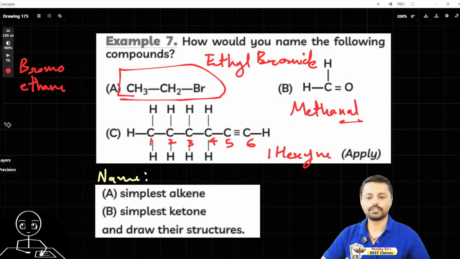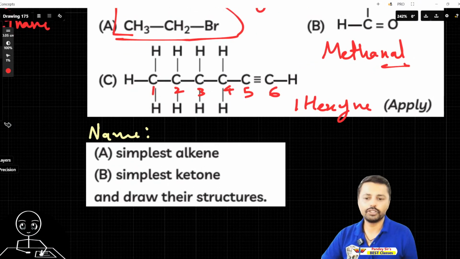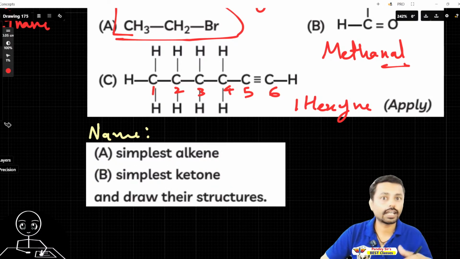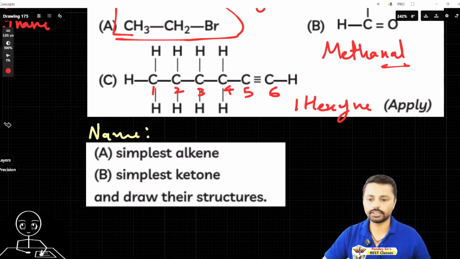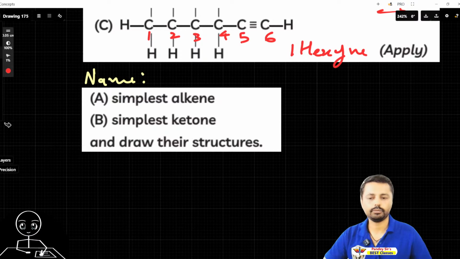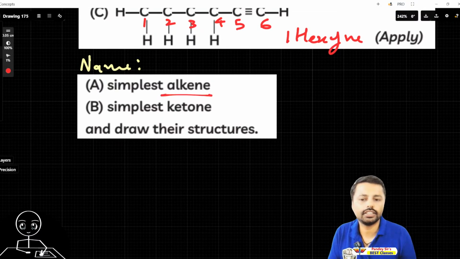Okay. So, this is the next question. Try this one. Name the simplest alkene and the simplest ketone. Also, Lakshmi said that I have to explain the concepts, so I will explain the concepts along with that. Draw their structure as well. So try that for once. Simplest alkene: it is alkene, so ene is there. In methane, with a single carbon, you can't form it.